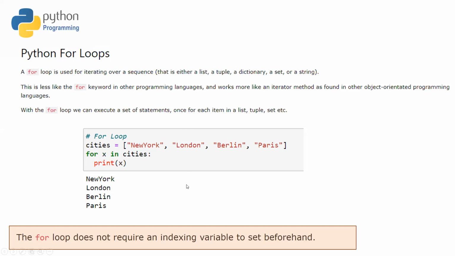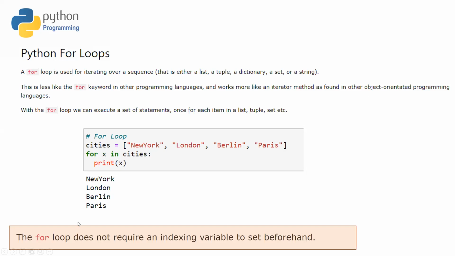With the for loop, we can execute a set of statements once for each item in a list, tuple, set, dictionary, etc. For example, here we have a list, and if we use the for loop for it, we just need to write for x in cities, and cities is the list. So this loop will go through this list in sequence.